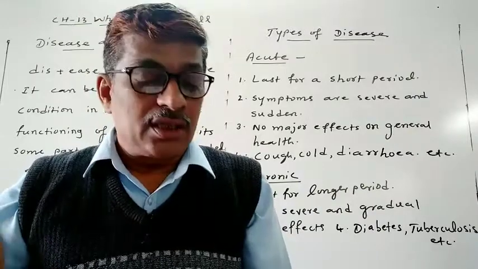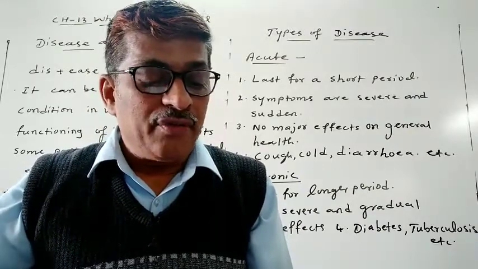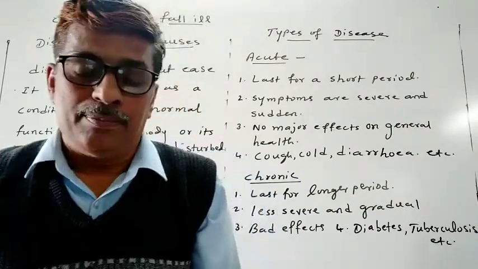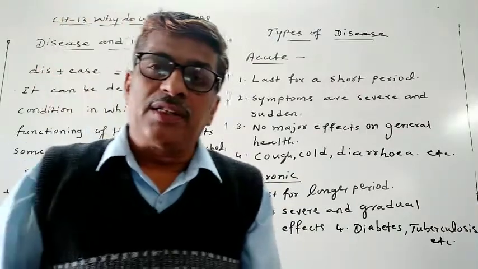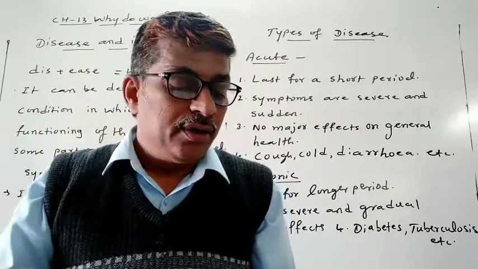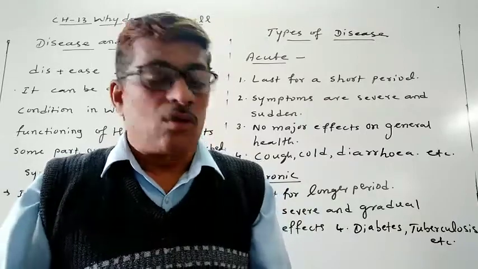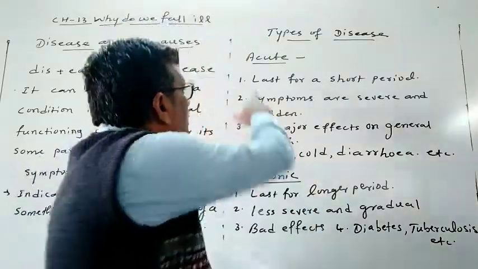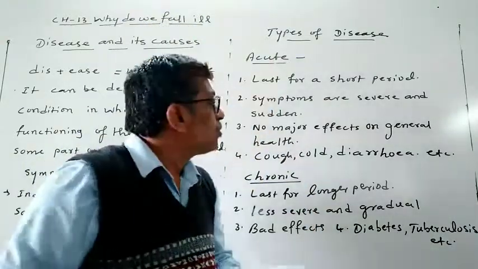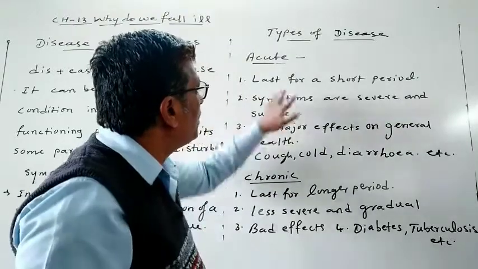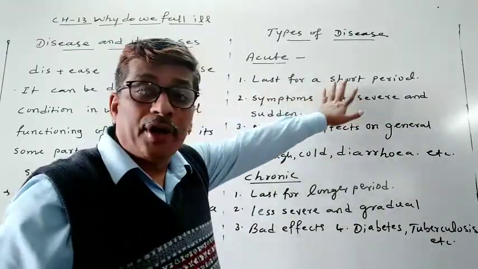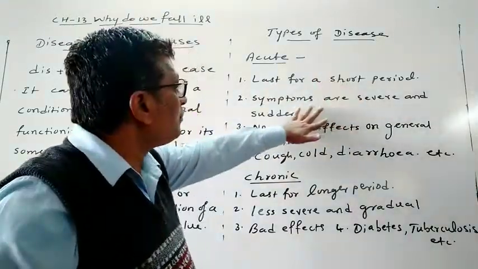Some diseases last for only a very short period of time, and these are called acute diseases.